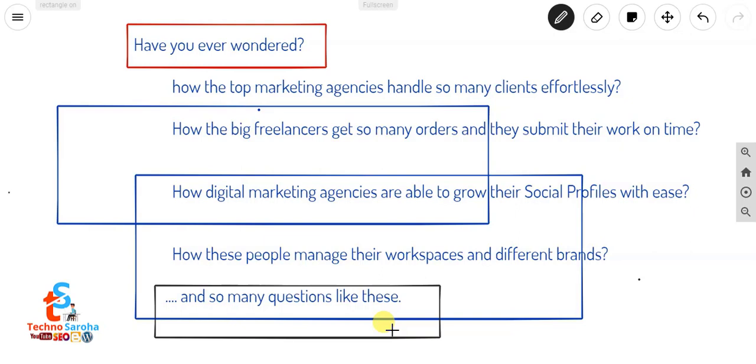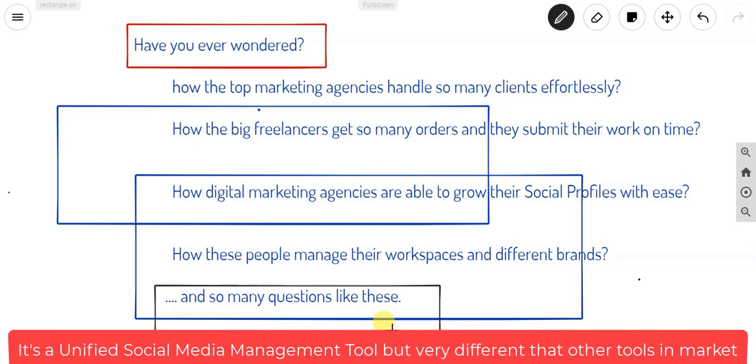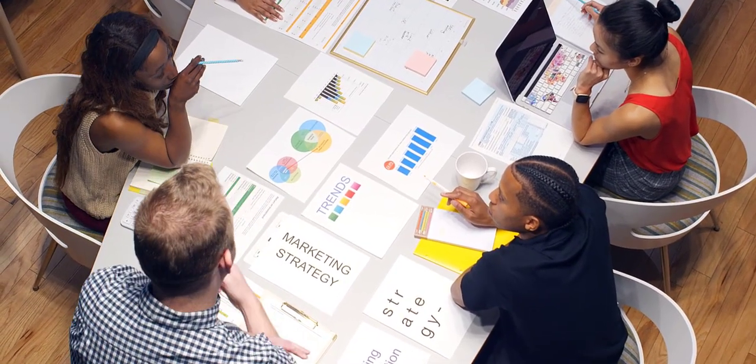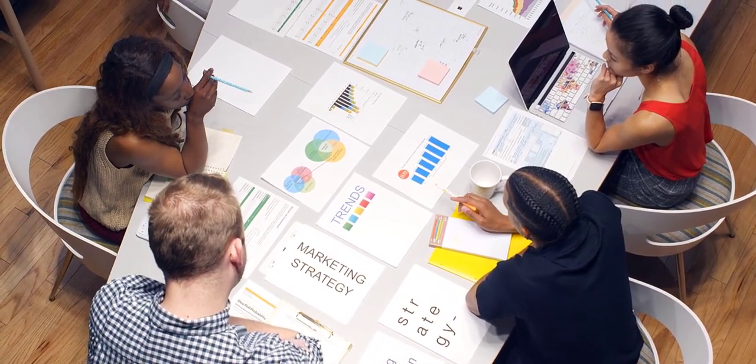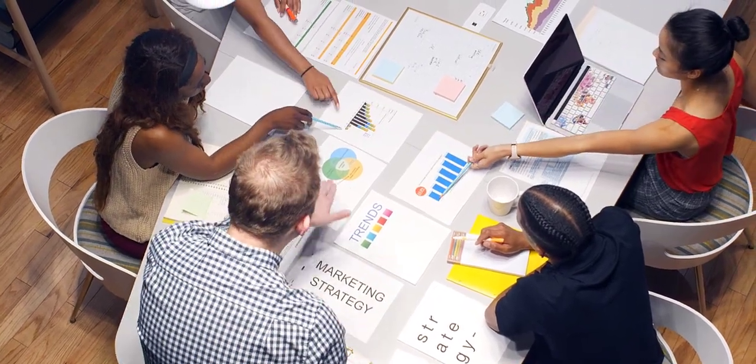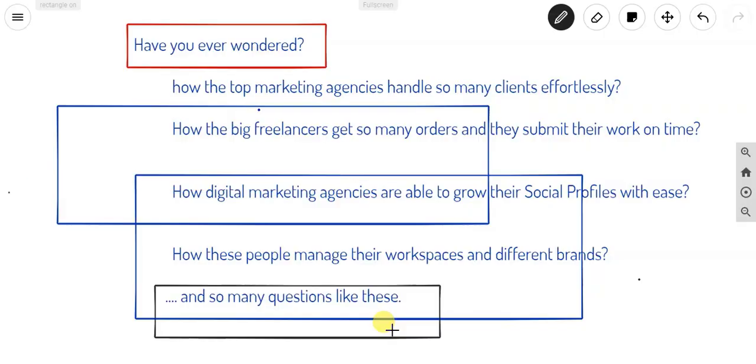So guys, have you ever wondered how the top marketing agencies handle so many clients effortlessly? Many digital marketing agencies are able to grow their social profiles with ease, and many freelancers have so many clients and easily manage their social media accounts without using so many tools. They follow one simple trick: they use a single tool through which they can manage all of these accounts of various clients. By doing this, they save their time, they save their resources, and they create professionalism in their work.